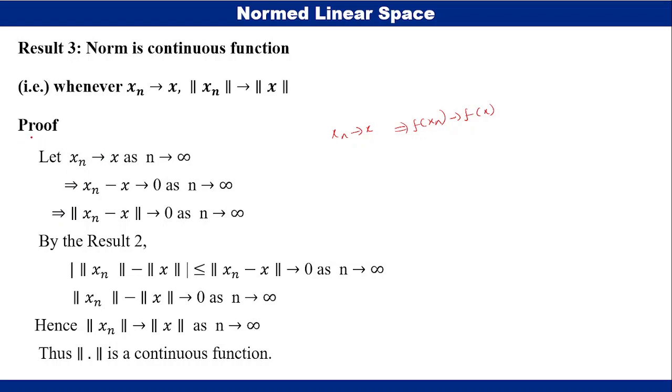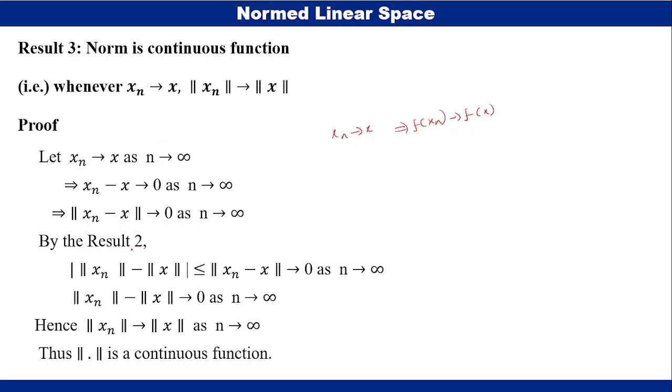So let us see the proof. Suppose x_n converges to x as n tends to infinity. This implies x_n minus x tends to 0, and then this implies norm x_n minus x converges to 0 as n tends to infinity.